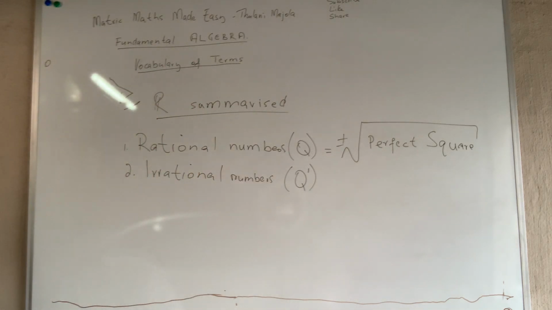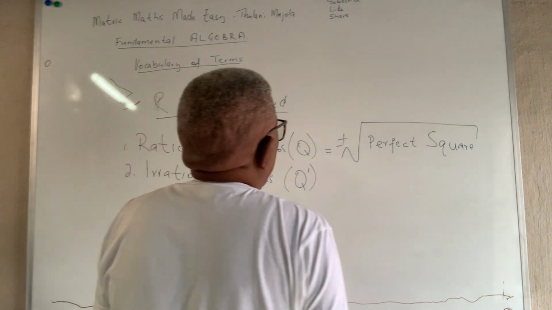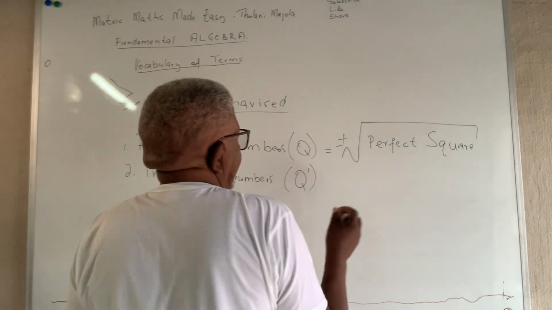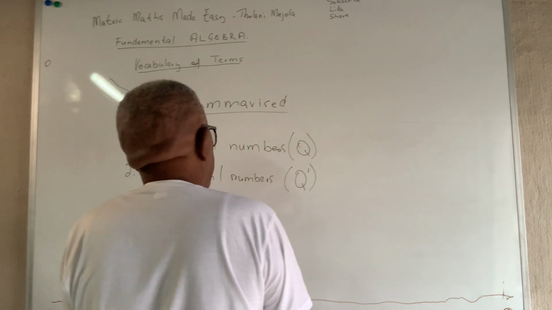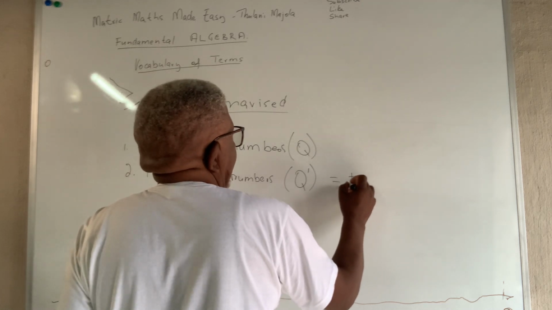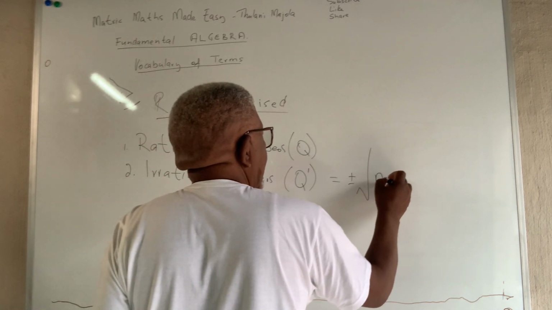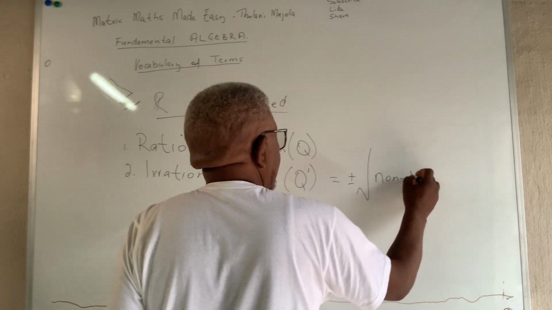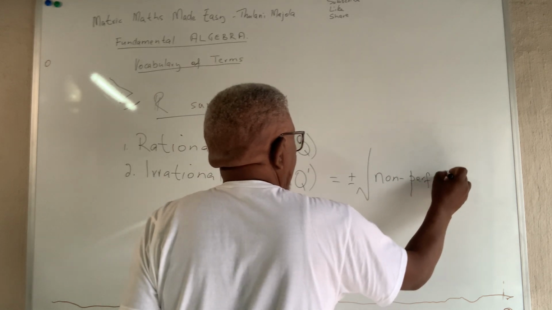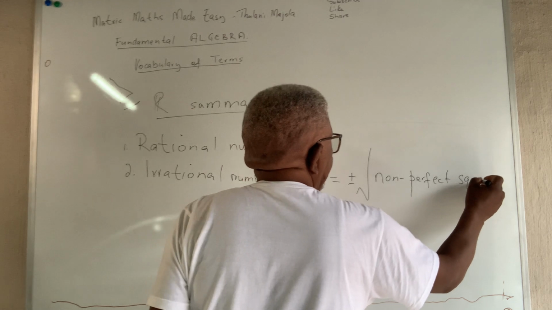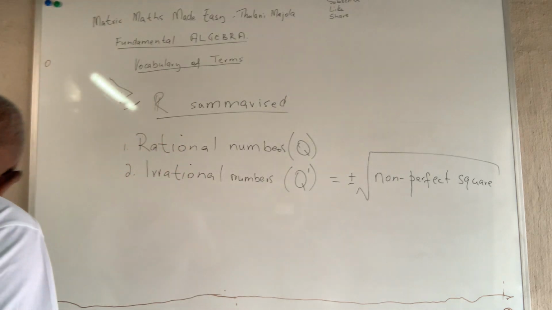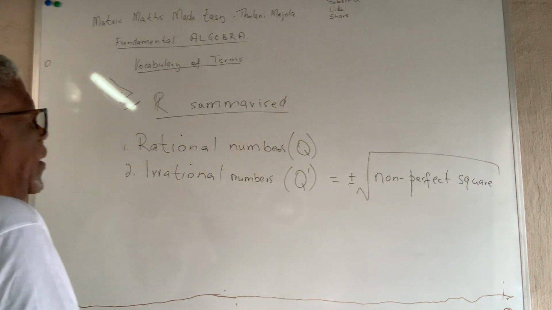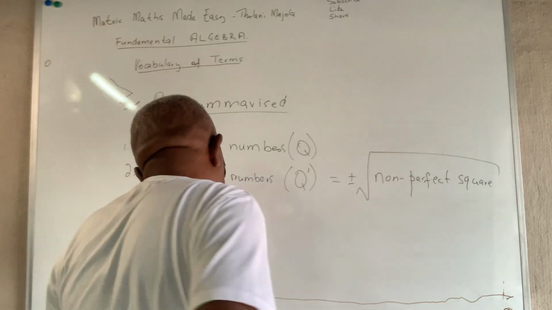So it will be the square root of a non-perfect square, plus or minus. The square root of a non-perfect square is an irrational number, positive or negative.